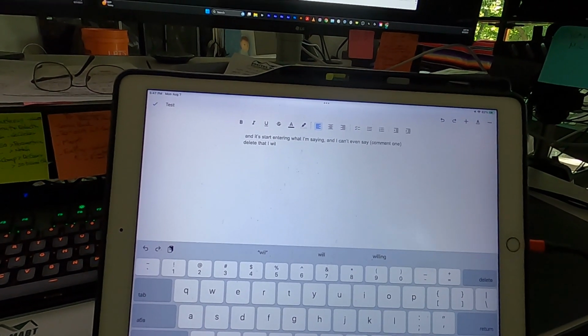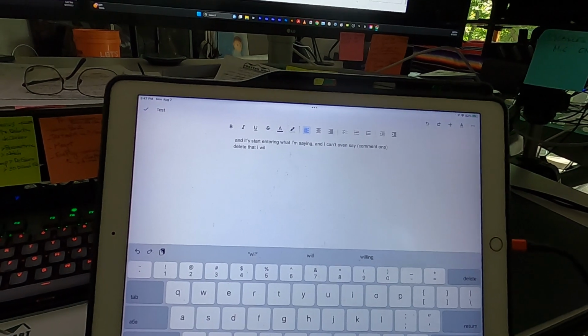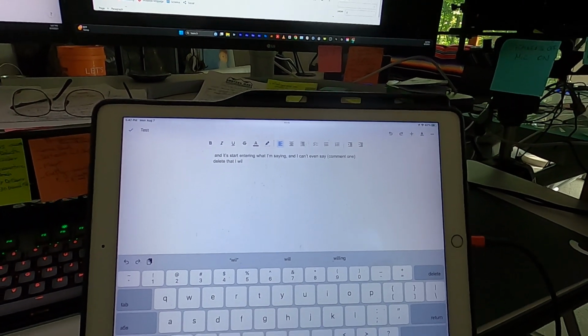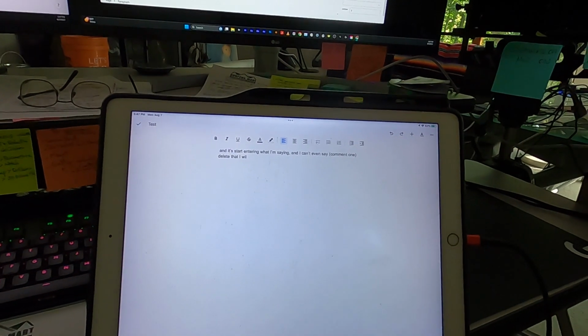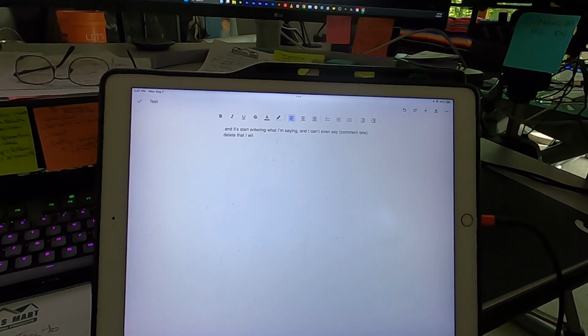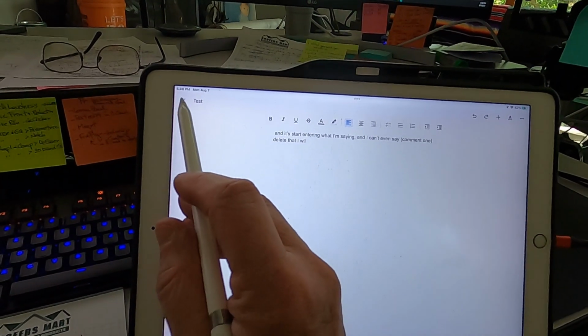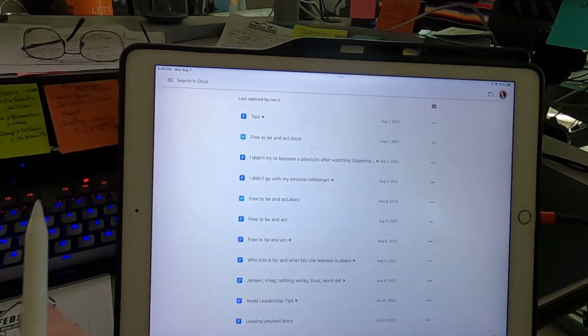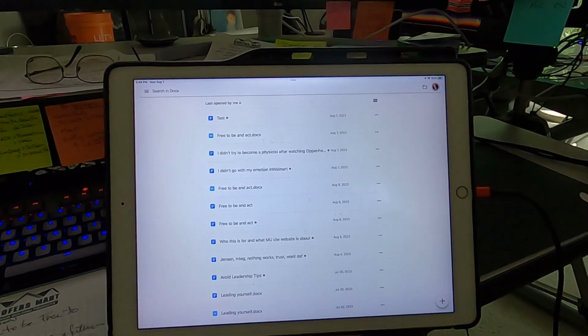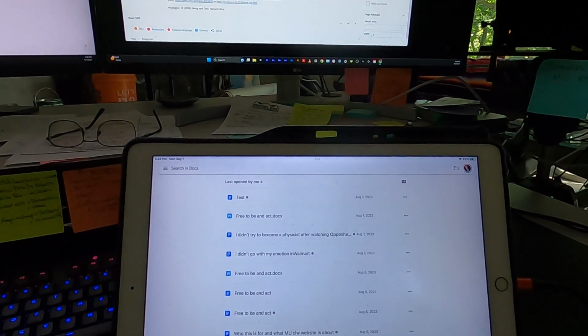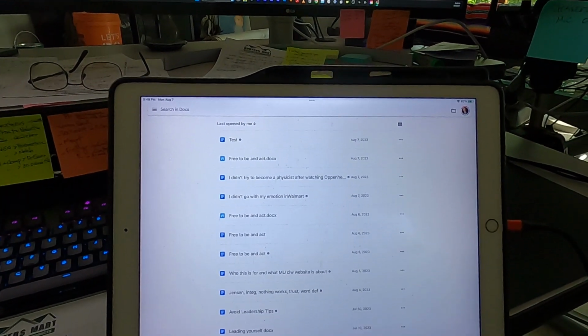But I hadn't used it but a few weeks. So now this is completely saved. There is no chance of losing this unless Google starts losing things. It's always there, and I can always get to it. And then I can bring it up on my screens here, and it's easy.